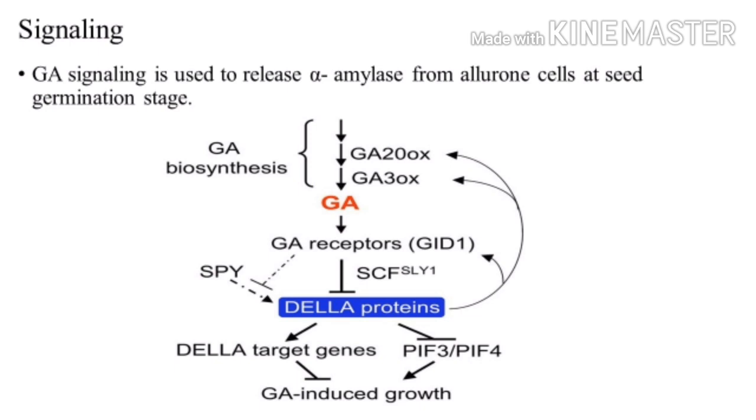So there is a need to inhibit this DELLA protein, and then it will not inhibit the PIF3 and PIF4 target genes, because of which gibberellic acid will induce the growth. So this was about the signaling of gibberellic acid.